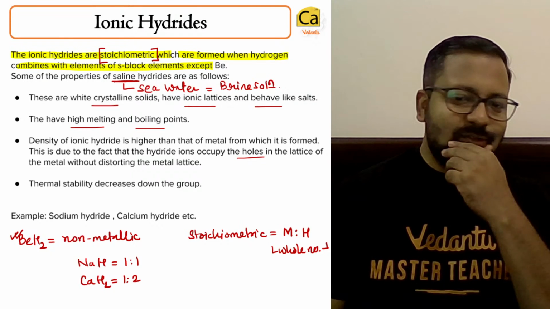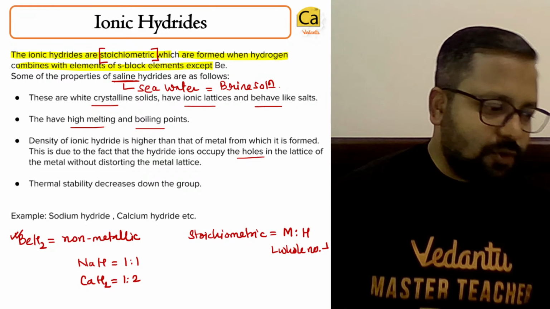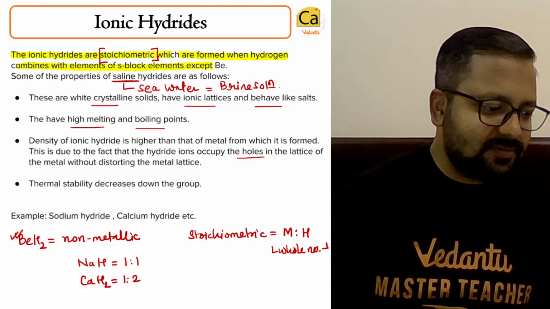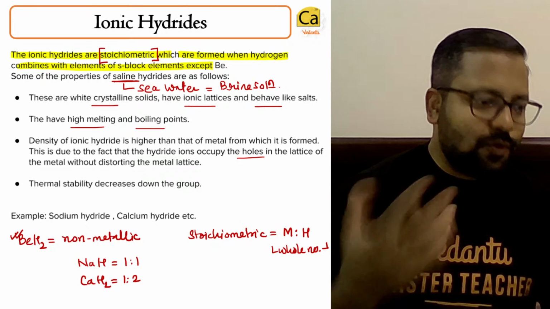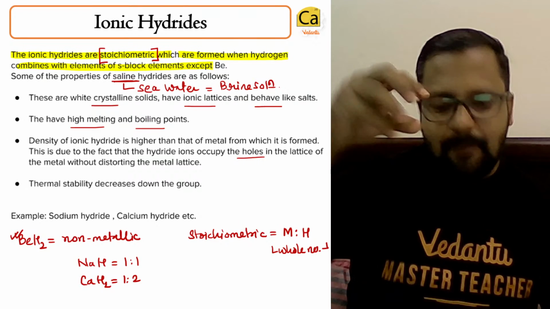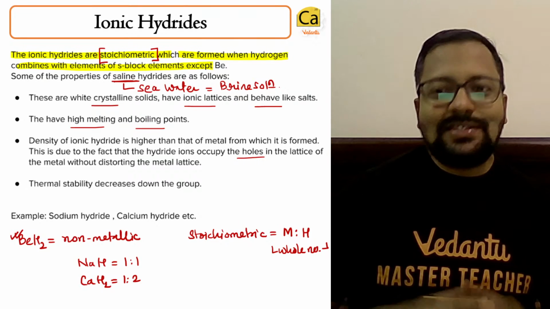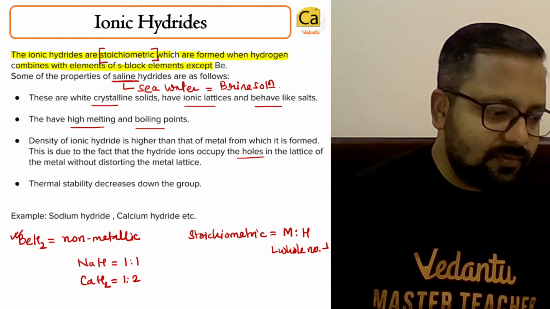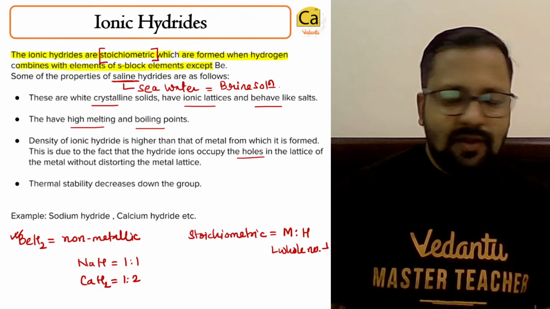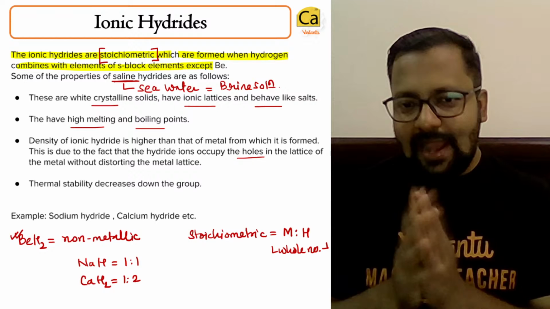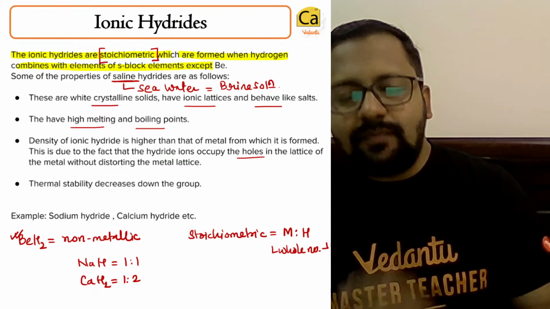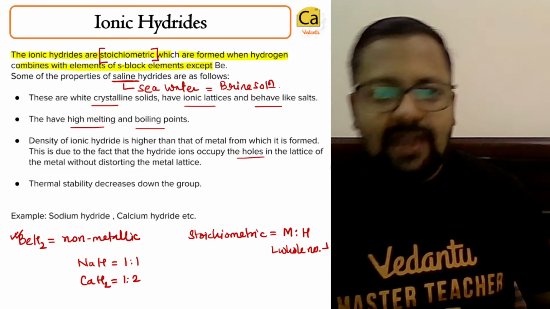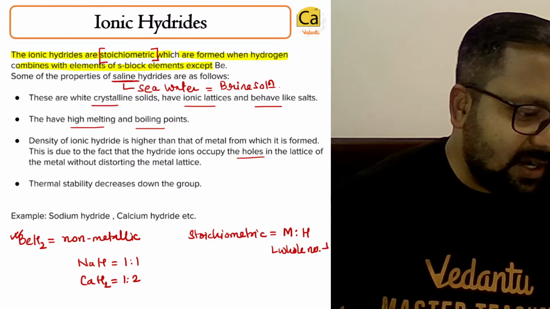Right? Which is more dense? Dry sponge or wet sponge? Wet sponge. Why is the wet sponge more dense? Because water percolates inside the wet sponge. Similarly, if hydrogen goes inside the lattice of the metal, what will happen? The density of that hydride will increase. Okay, is that understood?